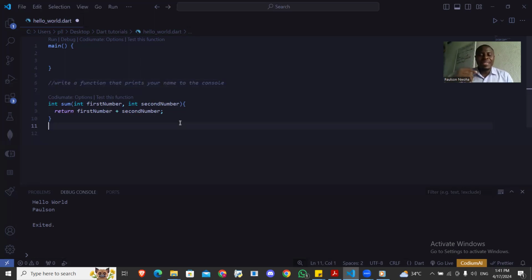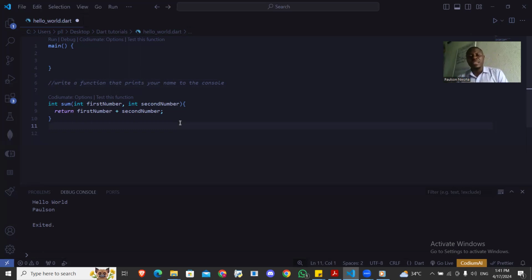But as you start getting experience in programming, it is advised that your function should not take more than 2 parameters. If it's taking more than 2 parameters, you either use a class or another object that can do the job for you. Maybe when we get to such a scenario, I will let you know. But make sure that your functions do not take more than 2 parameters. I'm not saying it's a crime if it takes more than 2 or 3, but it will make it easier for you. Since we have not discussed class or other structures, I will just leave it like this.